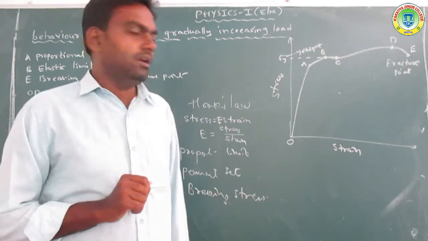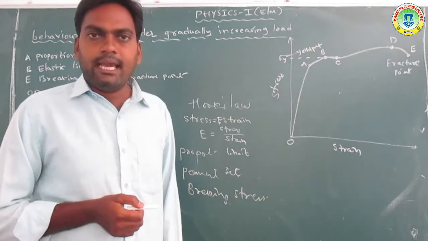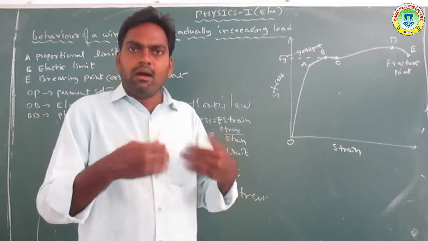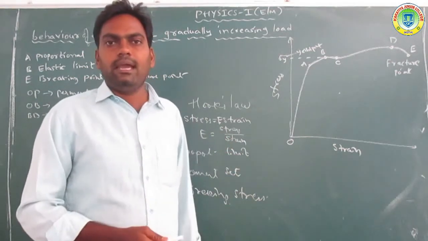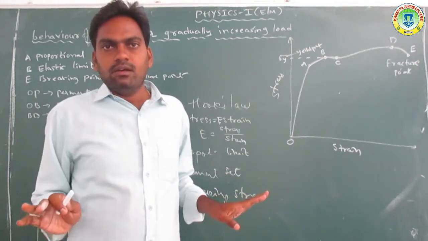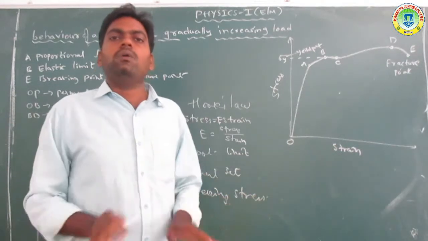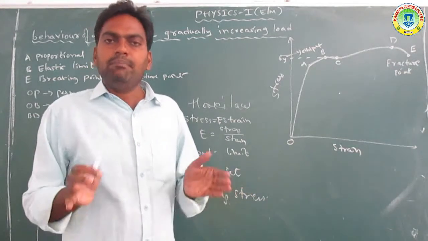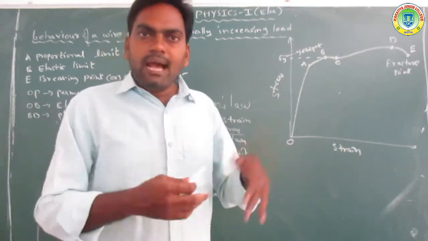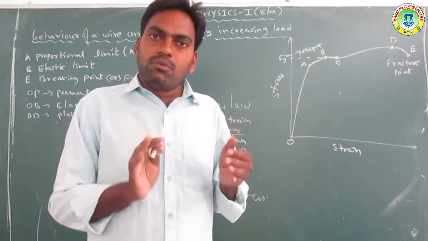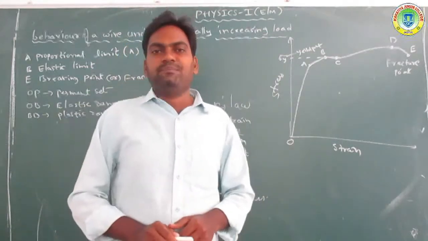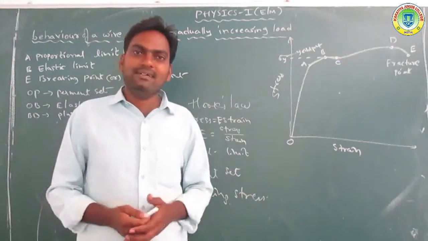That is called the proportionality limit. Now another one is the permanent set. Permanent set is nothing but when the load is applied and the body does not regain its original position. That means beyond the elastic limit, the wire is permanently set.